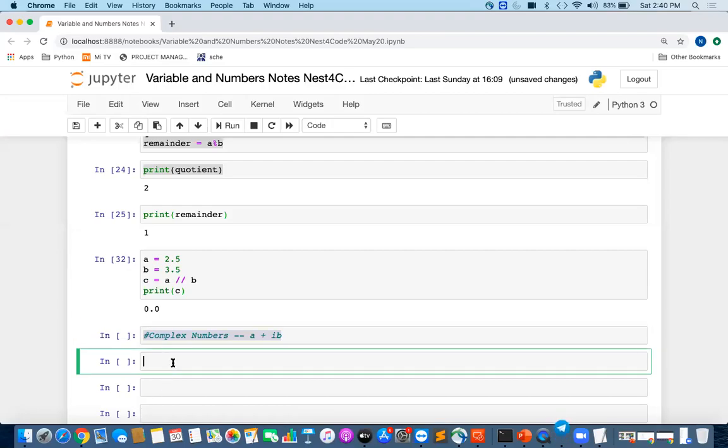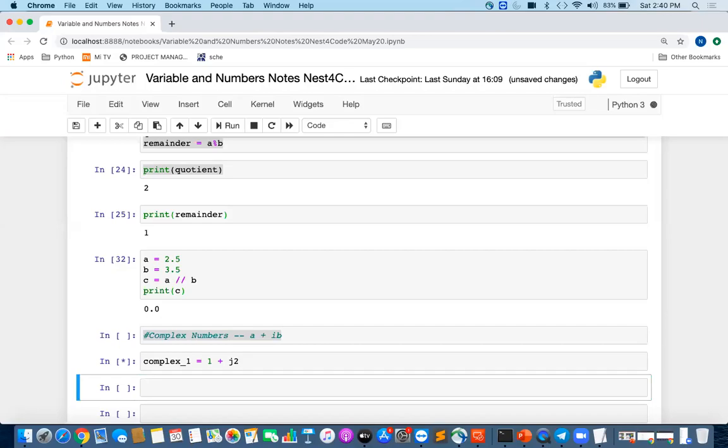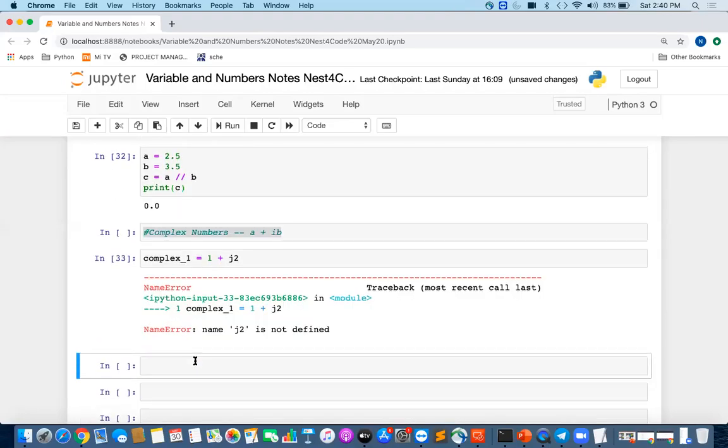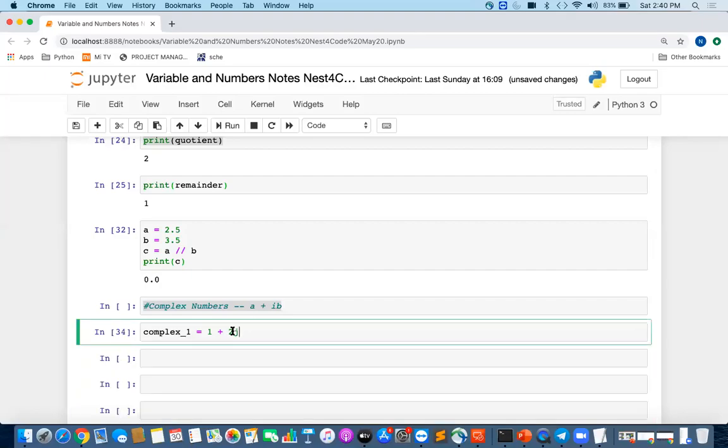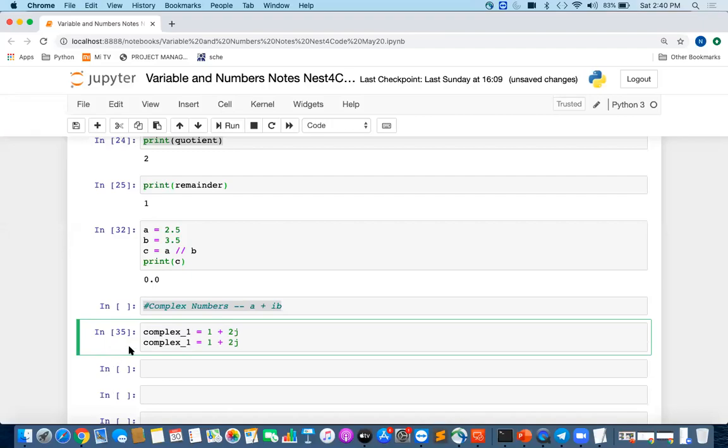So in Python we define complex numbers with j. So the real part, and then the imaginary part followed by j, like this. You have to put the imaginary part number first and then j. Similarly, I can define more complex numbers also.